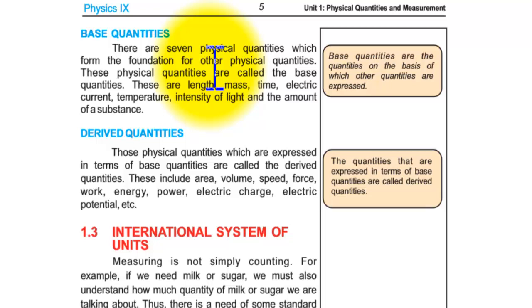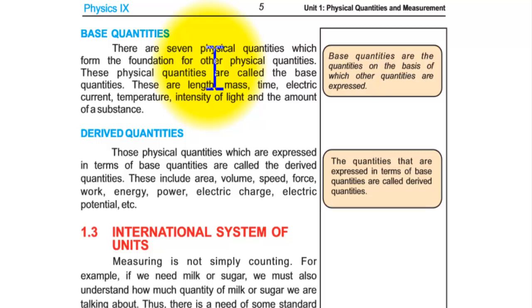So now we can describe one by one. These are length, mass, time, electric current, temperature, intensity of light, and amount of substance. So these are our base quantities. The definition of base quantities is: the quantities on the basis of which other quantities are expressed. So the main thing is base quantities.